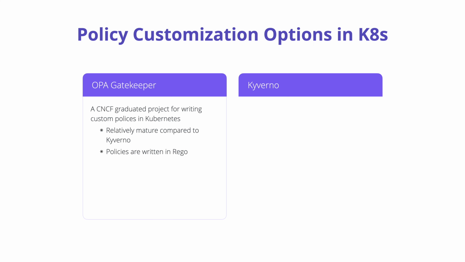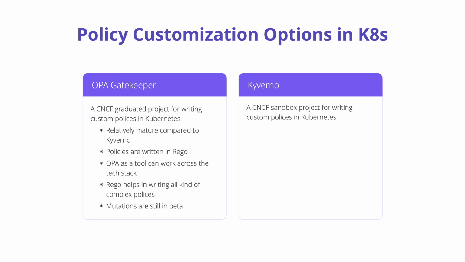OPA uses Rego as a policy language, which can be a new language for someone to learn. However, if you are thinking of using Rego as a policy language across the tech stack in your organization, then OPA Gatekeeper is a good choice for Kubernetes. While all sorts of complex policies can be written in Rego, OPA Gatekeeper, at this time of writing, supports mutations as a beta feature. Kyverno, on the other hand, is relatively new. It is still in CNCF sandbox status.